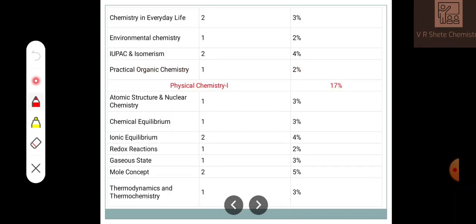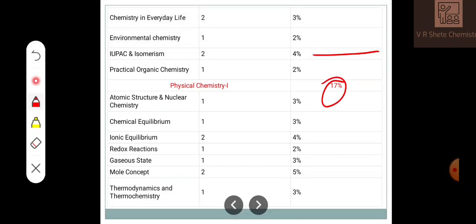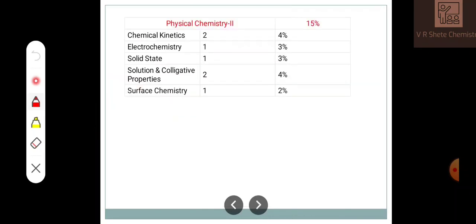IUPAC again has 4% weightage, which means some questions may be there on the basis of IUPAC. Physical chemistry will have 17% weightage. So what is in physical chemistry? Atomic structure, chemical equilibrium, ionic, redox, gas state, mole concept, very important mole questions, and thermodynamics.